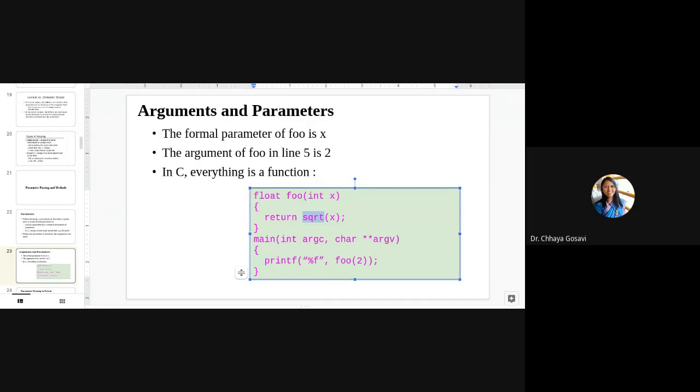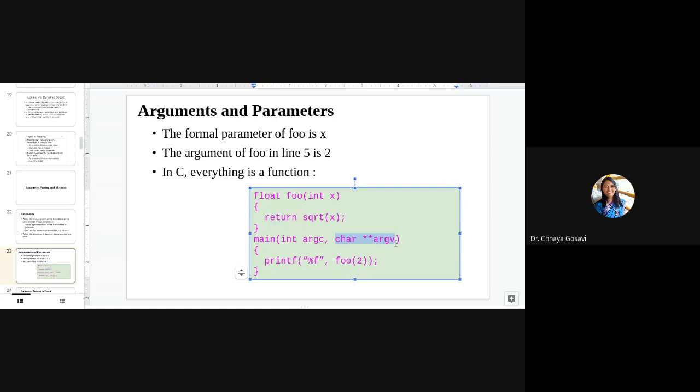Similarly, the main function in C or C++ takes two parameters. Integer argc, the argument count, is an integer value. It will tell you how many arguments are there on the command prompt. And this is a character array. The double star declares a string, an array of strings: a character array, argv, the actual values.